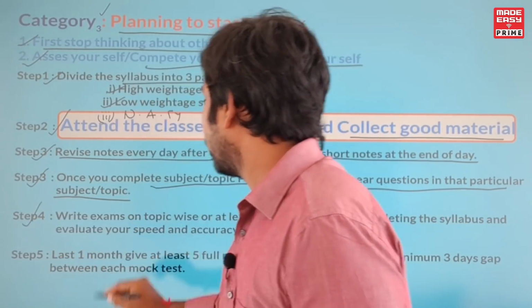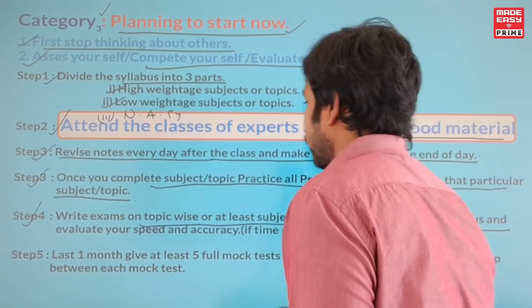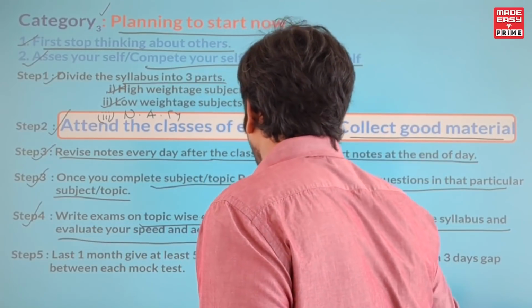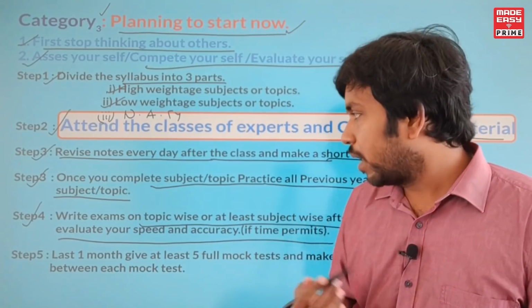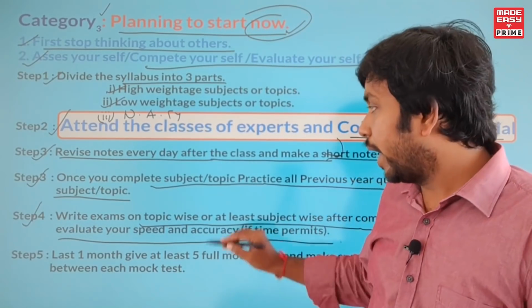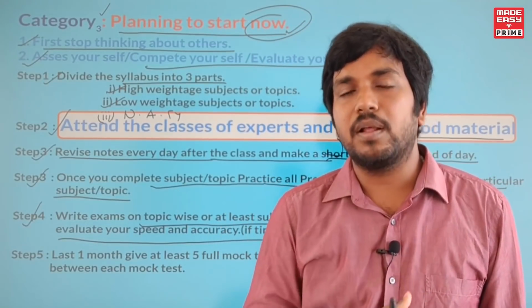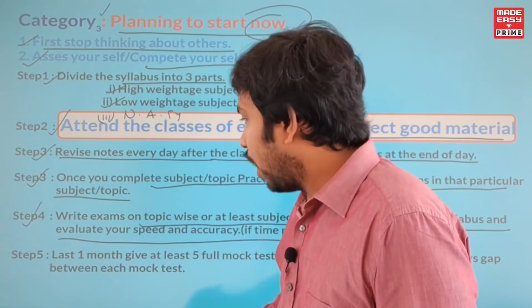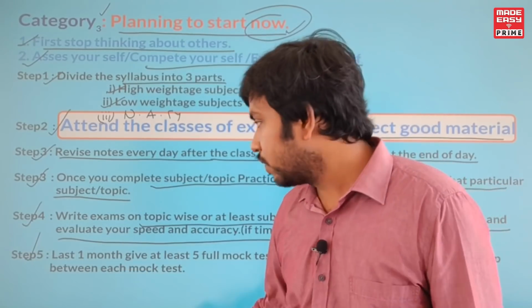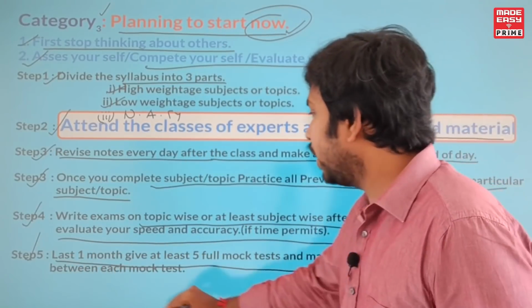Then step 4 is to write the exam topic wise, or at least subject wise, after completing the syllabus, and evaluate your speed and accuracy if time permits. As I said, every 15 days you need to do this, but unfortunately these students might not have sufficient time. So they should at least give subject wise tests, if not topic wise tests. And at the end, this is the same for everyone: in the last 1 month, give at least 5 mock tests, with a minimum 3 days gap between each mock test.